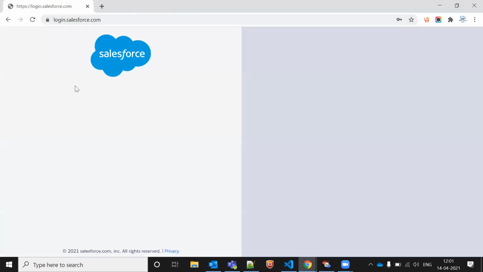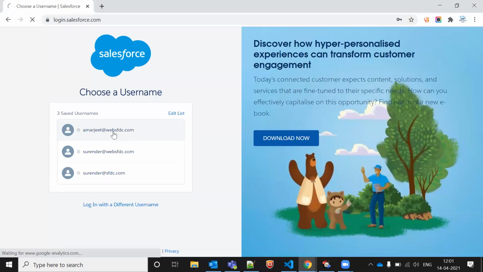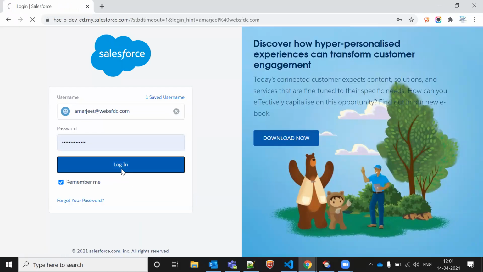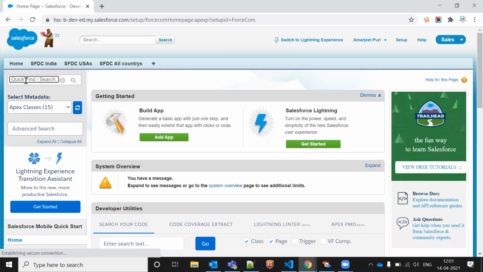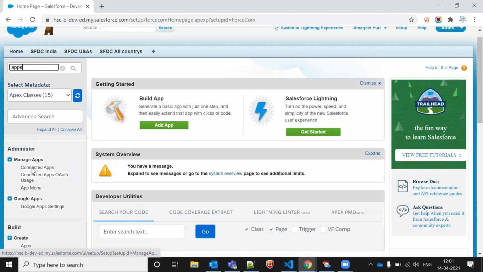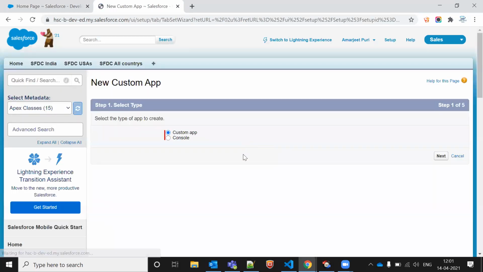In Apps, it is saying custom app and console app.